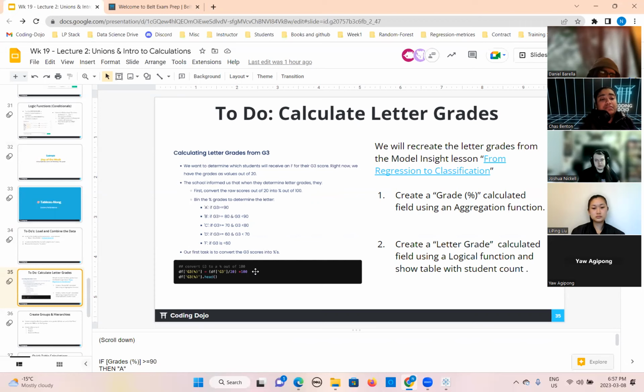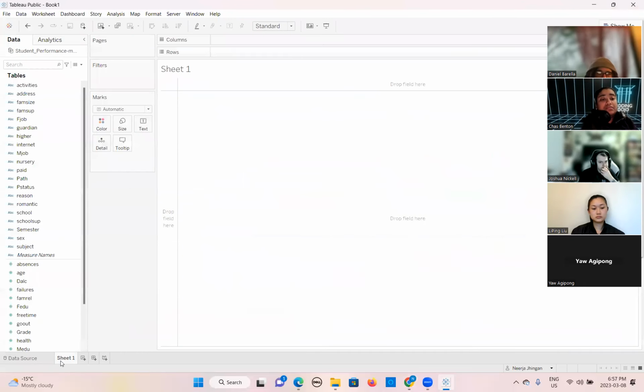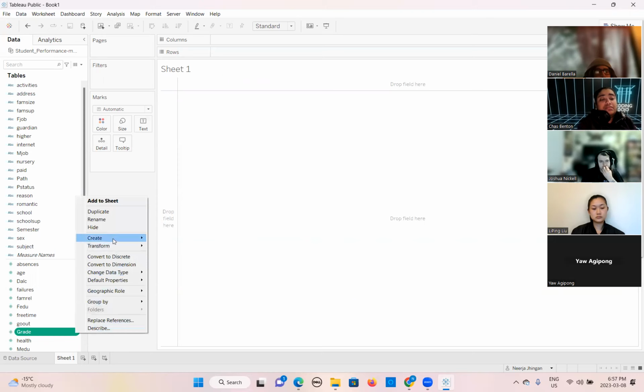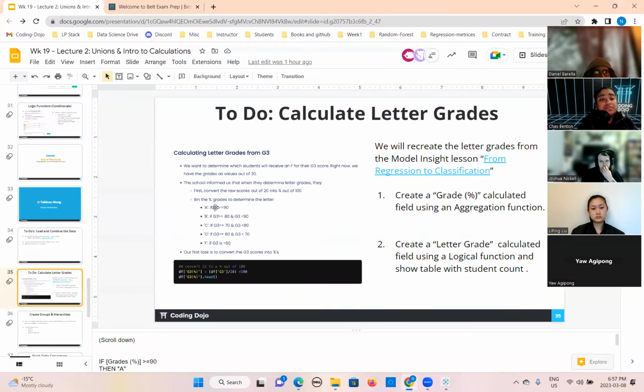So what will we do? Where is the grade? Here the grade comes. How will you create the grade percentage here? Could you tell me what the formula will be? They are telling us to convert the raw scores out of 20 into a percentage out of 100.